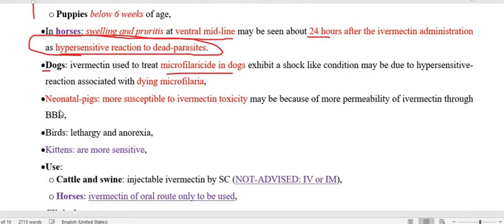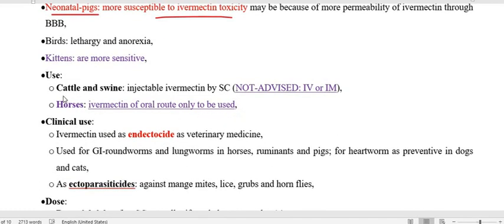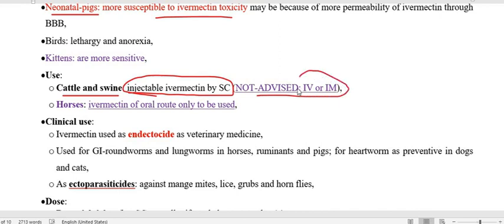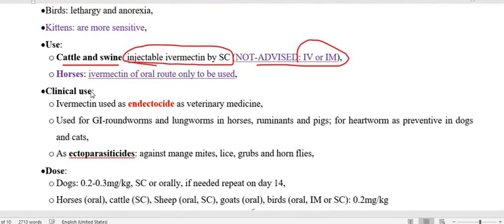In neonatal pigs, ivermectin is toxic. Regarding the dose, for cattle and swine, in the injectable preparation, it is better to use only subcutaneous, not IV and IM. So it is not advised to use IV and IM ivermectin in cattle and swine. Regarding the horse, we usually prefer to use ivermectin by the oral route, only by the oral route.